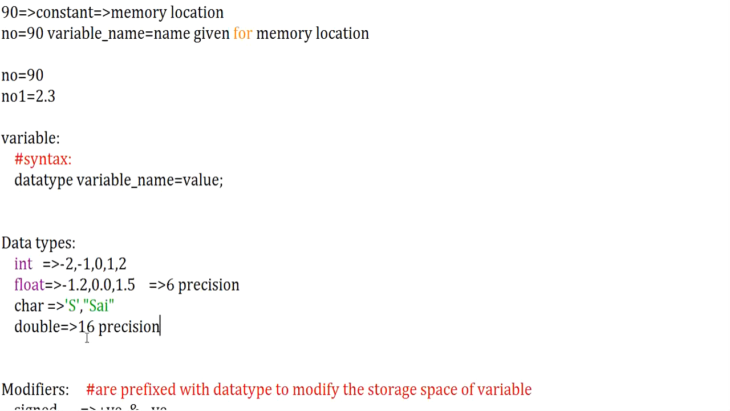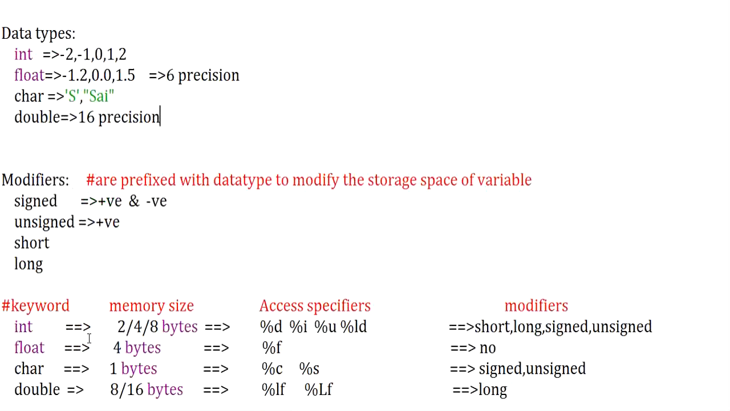Now let us move on to modifiers. What are modifiers? A modifier is a prefix to the basic data type, which is going to modify the memory space of the data type. Clear? Let us understand what data modifiers are available. There are 4 types of modifiers: signed, unsigned, short, long.